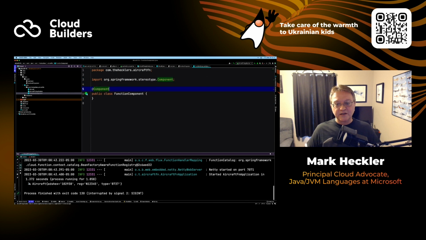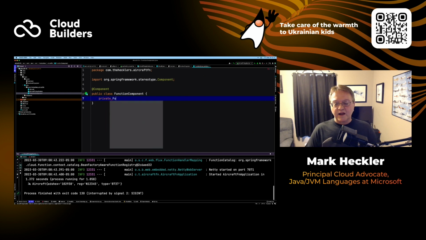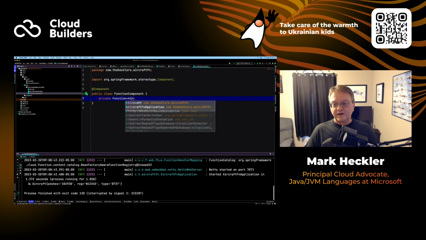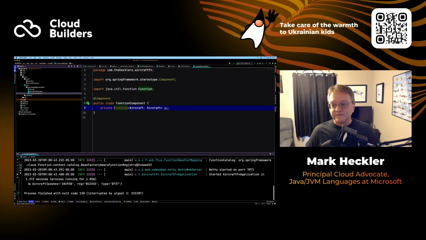This will be a Spring component, so it will create a bean upon initialization and place that in your application context, so it can be accessed from other places and from any places. And then I'm going to inject our function of aircraft and aircraft, and we'll call this AC. Again, doesn't really matter what you call it. I'm just keeping things consistent. There we go. And then I want to inject that.